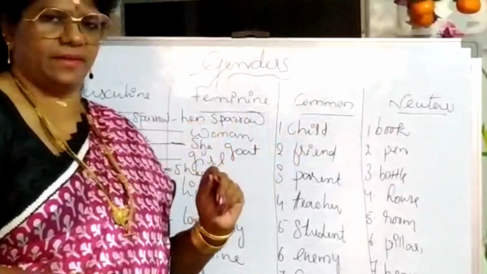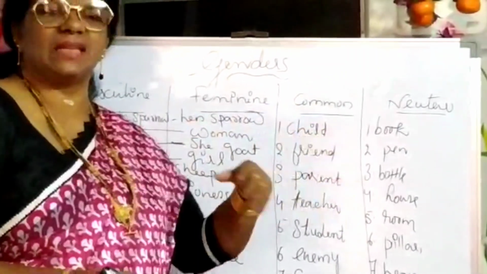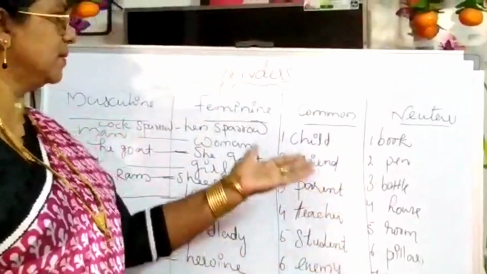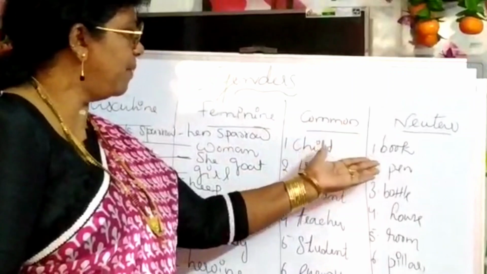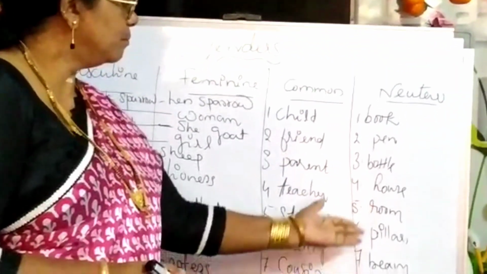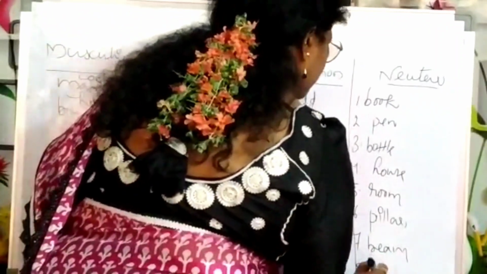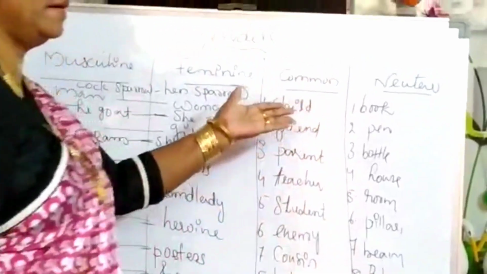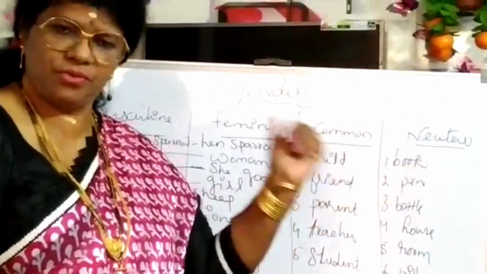What is neuter gender? Neuter gender is lifeless. All lifeless things belong to neuter gender. Example: book, pen, bottle, house, room, pillar, beam, ink. These all come under neuter gender.